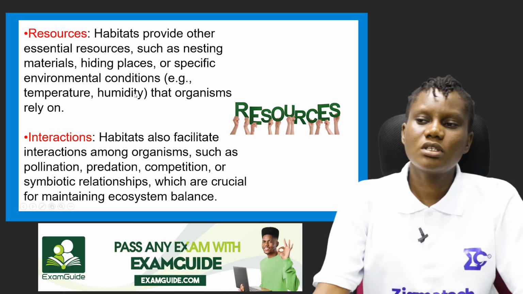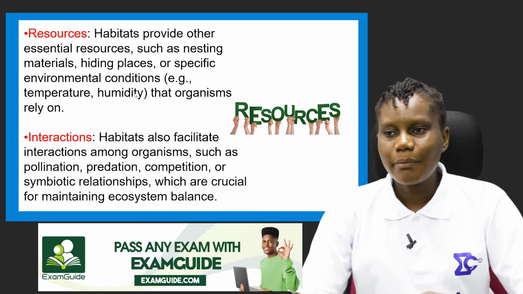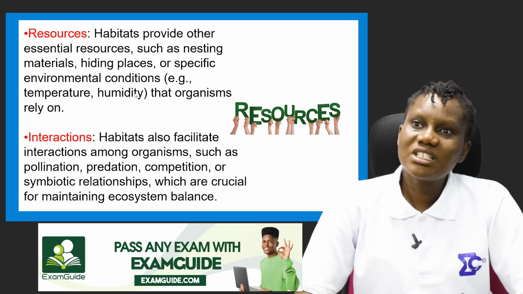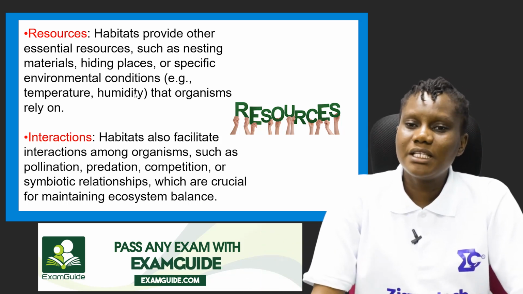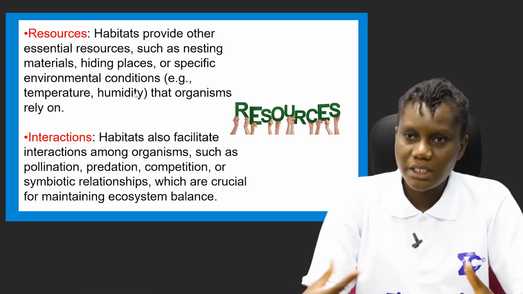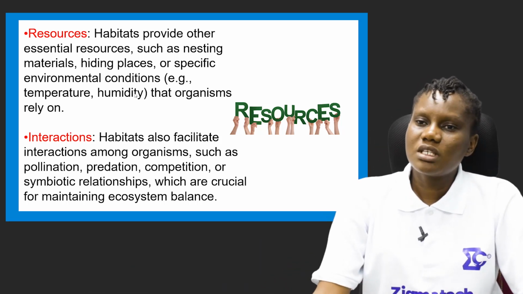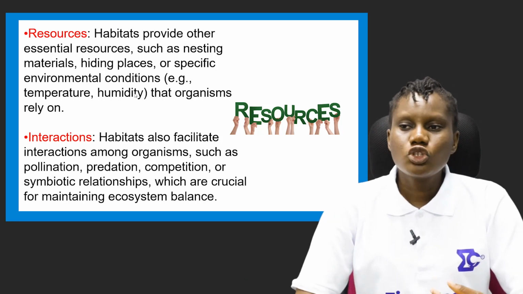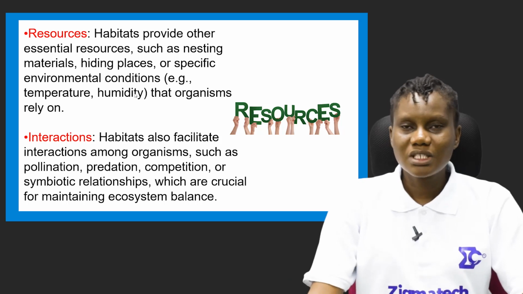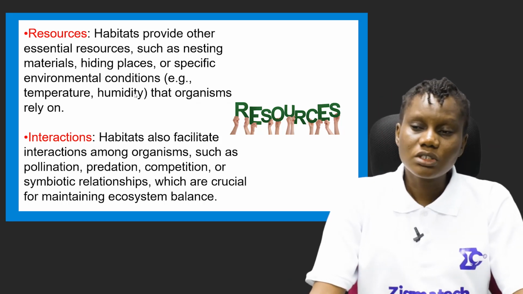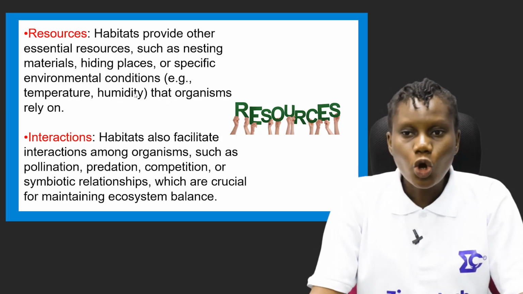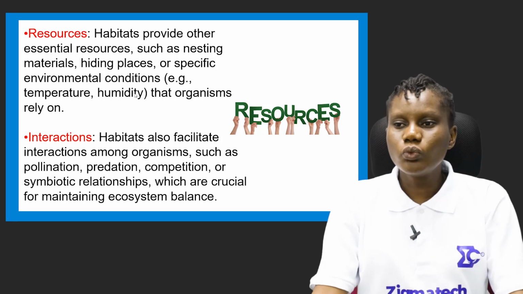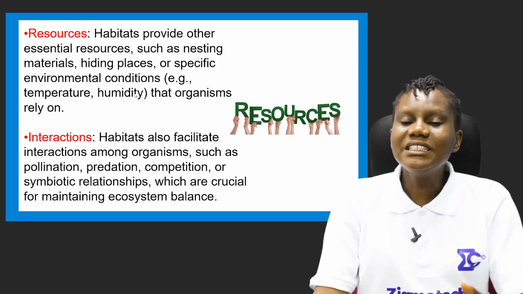And the next is resources. We are looking at key components of habitat. That means we're looking at things that are important for an organism before it can call that place home, inhabit that place. So the next is resources. Habitats provide other essential resources such as nesting materials. You find birds on a tree, and most of the time they get those materials from the trees or from grasses around the tree. So it's still within where they can get what they need for their survival.